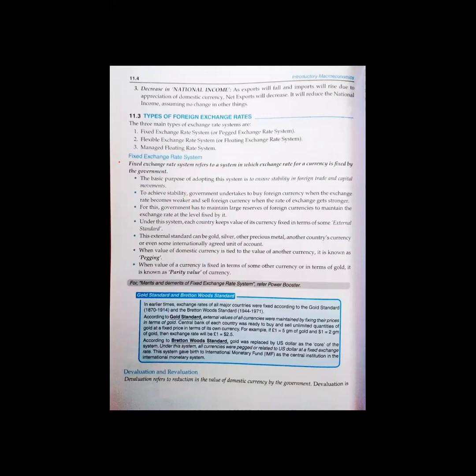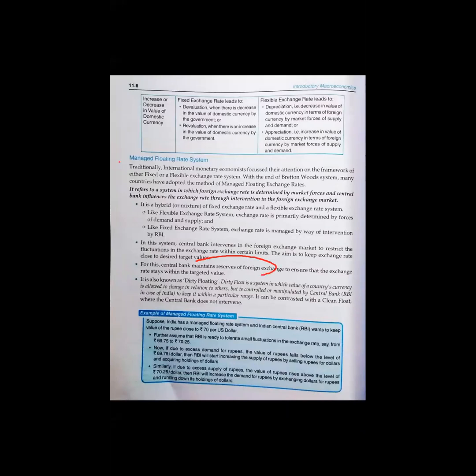Whereas in a managed floating rate system, both the government as well as the foreign exchange market have to maintain reserves.